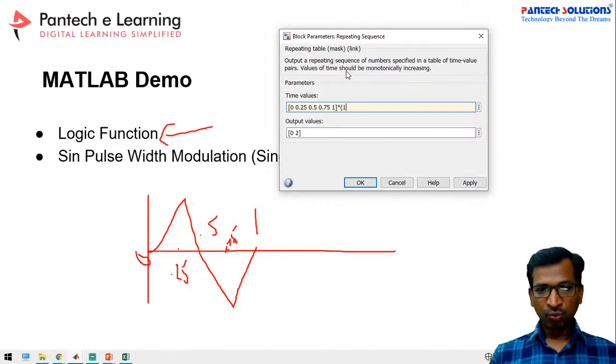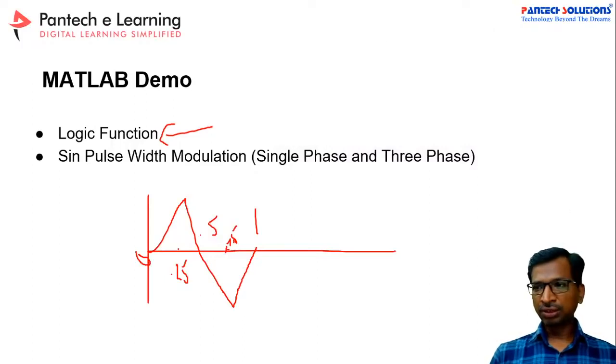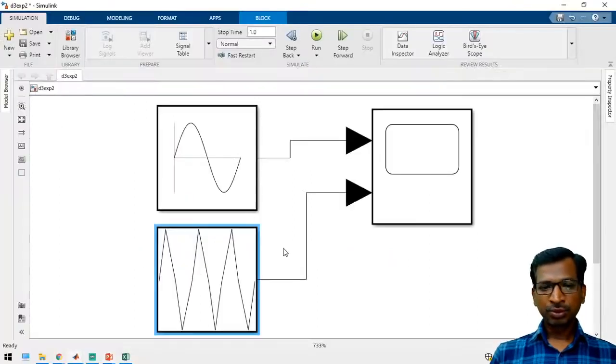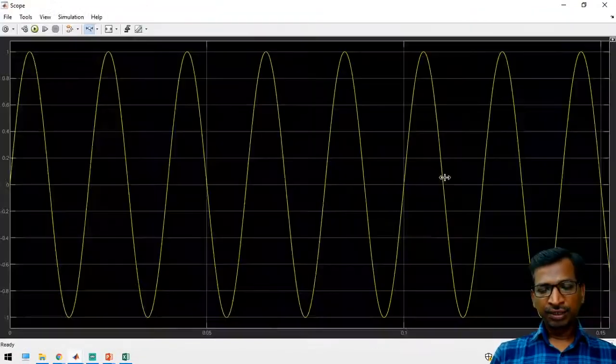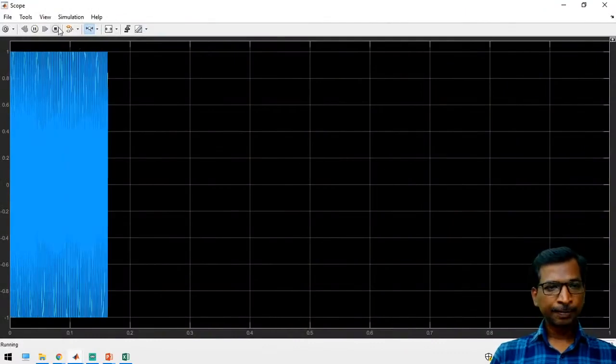You can take it as 1e-3, and the output values are 0, 1, 0, -1, 0. If you apply these values, you can get a square function and a triangular function.